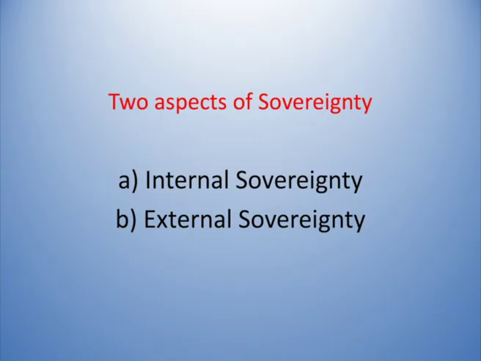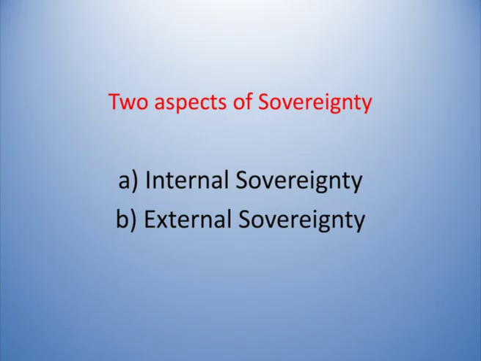So, the word sovereignty is an English word. It is derived from a Latin word superinus. It means the supreme or supreme power. There are two aspects to the concept of sovereignty. One is internal sovereignty, the other one is external sovereignty.